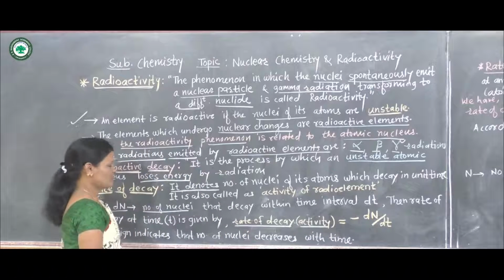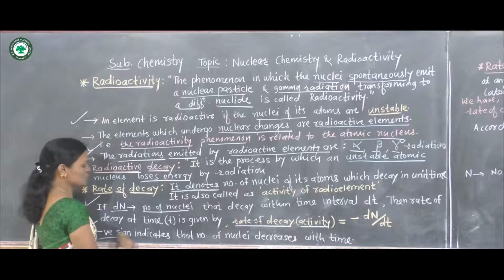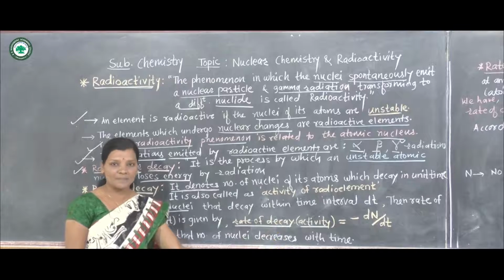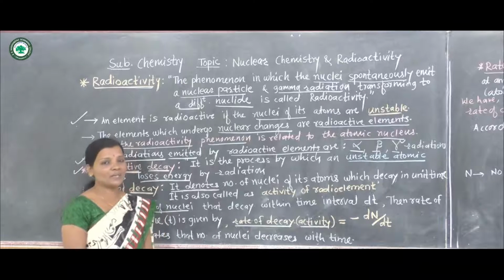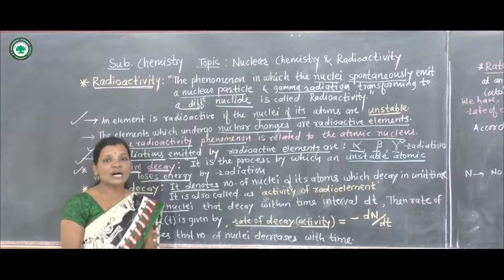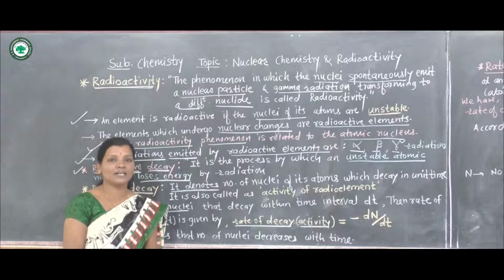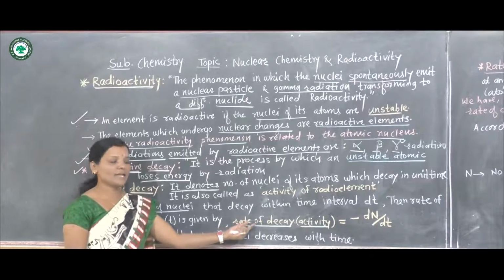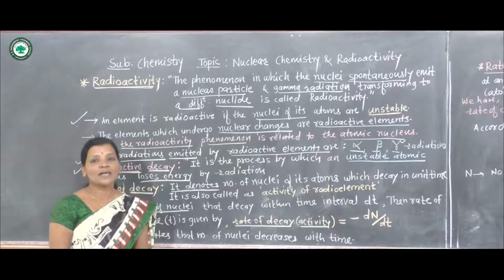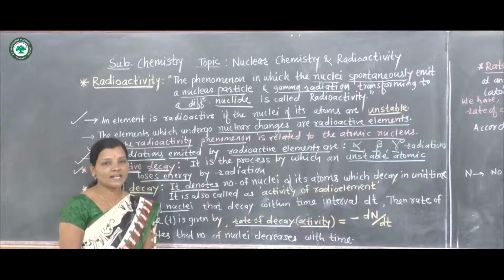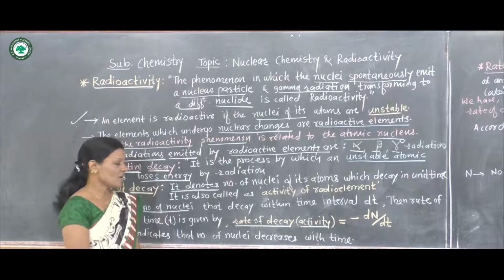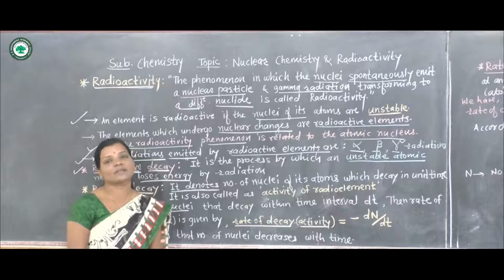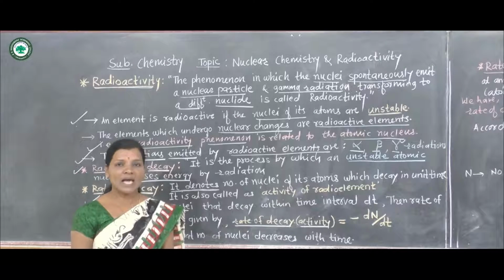Now what does that minus sign indicate? The negative sign indicates that the number of nuclei decreases with time, because what is meant by decay? Decay means decomposition takes place. One of the unstable nuclei gets converted into another nuclei of atoms, and hence the rate of decay is given by minus dN by dt, and the negative sign indicates that the number of nuclei decreases with time, within the given time interval.